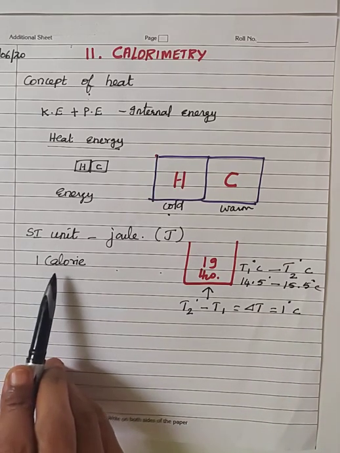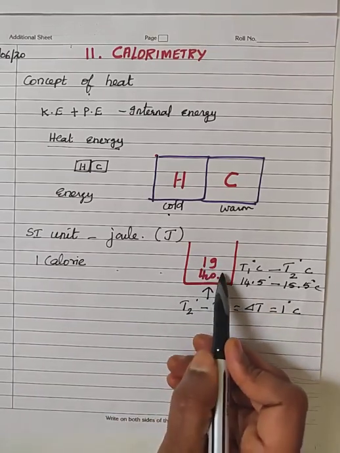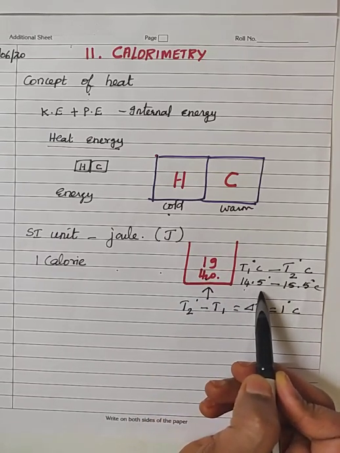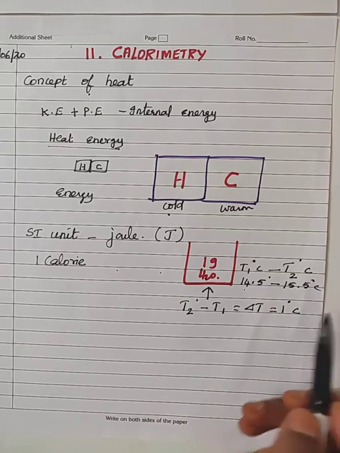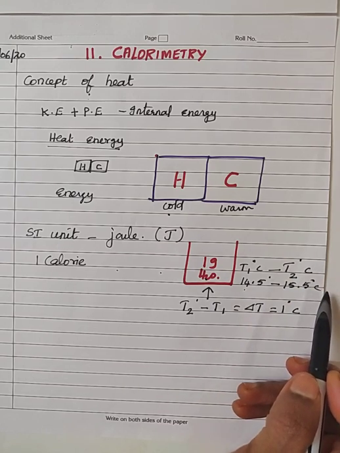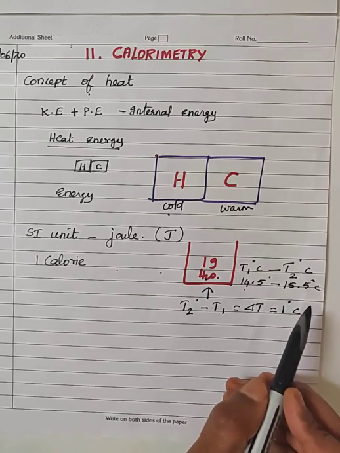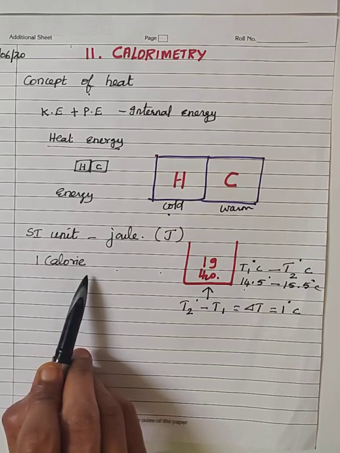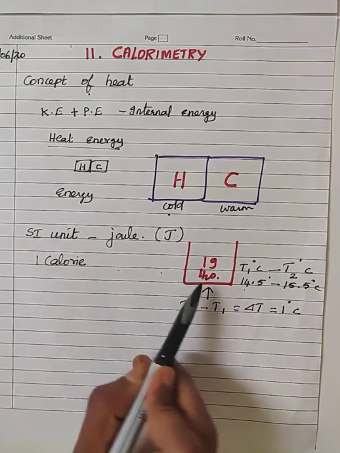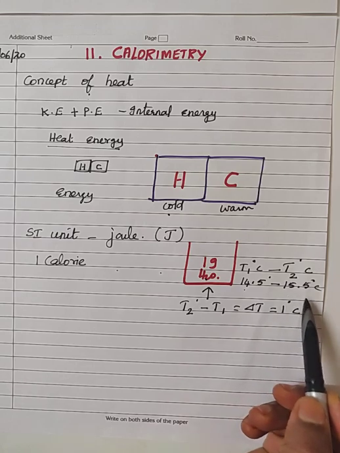That is, 1 calorie is defined as the quantity of heat energy required to raise the temperature of 1 gram of water from 14.5 degrees Celsius to 15.5 degrees Celsius. That is, 1 degree Celsius is replaced; specifically we are stating the temperature. Once again I repeat, 1 calorie is defined as the quantity of heat energy required to raise the temperature of 1 gram of water from 14.5 degrees Celsius to 15.5 degrees Celsius.